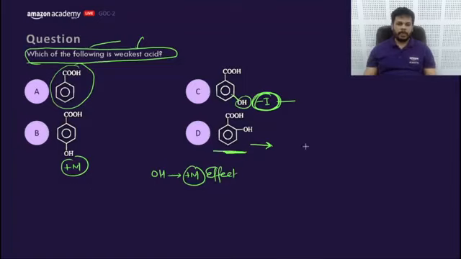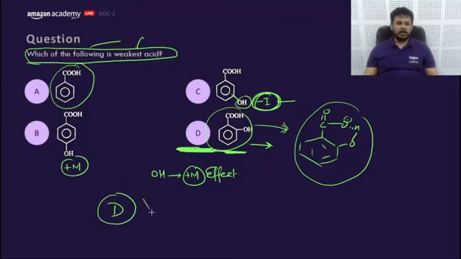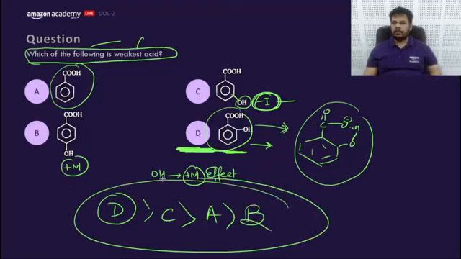So this would be the compound having highest acidic strength because of the hydrogen bonding of the conjugate base. The conjugate base of this compound will get stabilized by hydrogen bonding. So this would be the highest acidic. The acidic strength order would be: D, then C, then A, then B. Getting my point? So this is the answer.